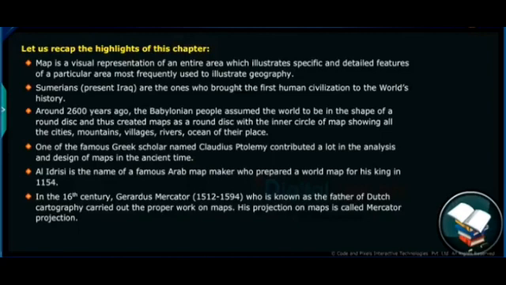One of the famous Greek scholars, named Claudius Ptolemy, contributed a lot in the analysis and design of maps in the ancient time.